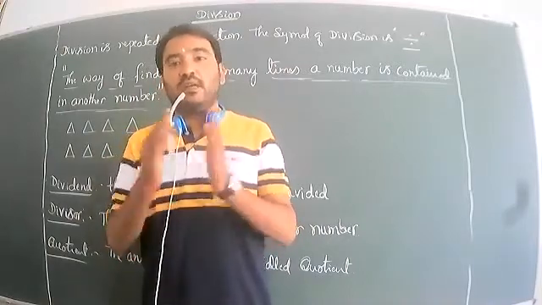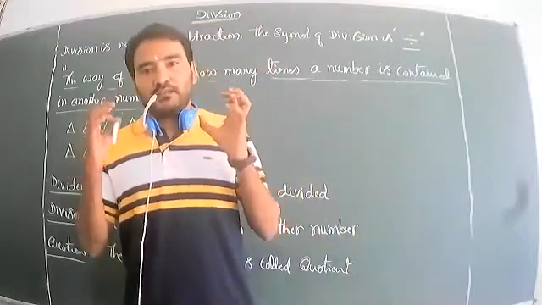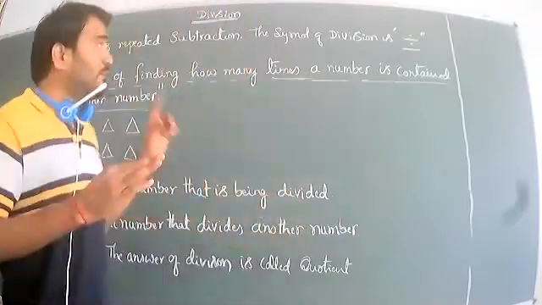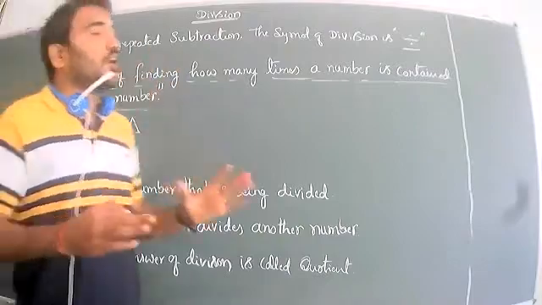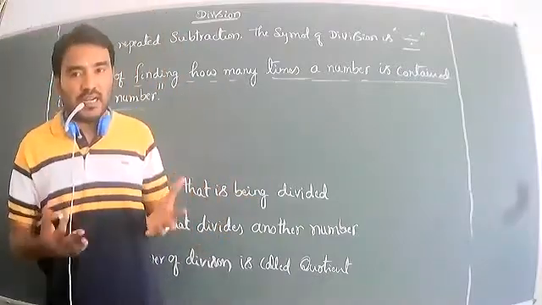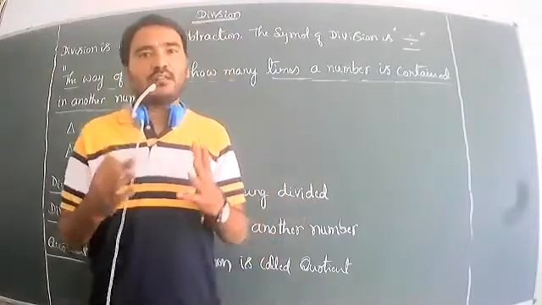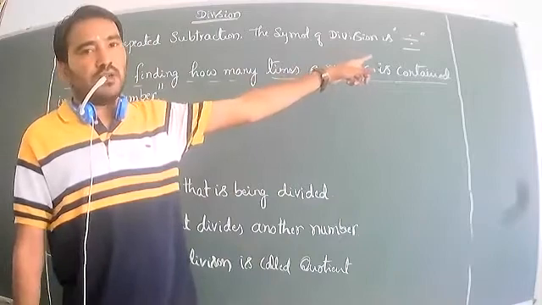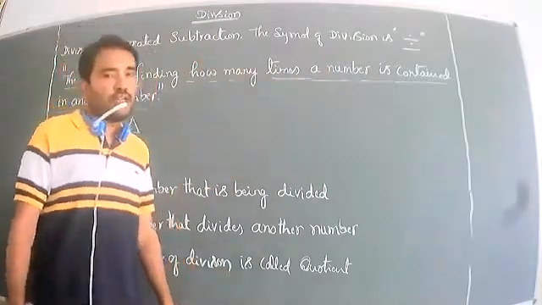Division is equally distributing. Or division is a repeated subtraction. How many times can the given whole number be subtracted? That is called division. That is the symbol of division. You know it already from the second standard.